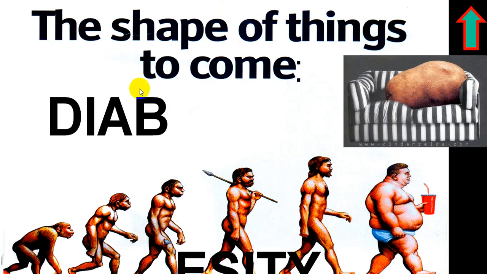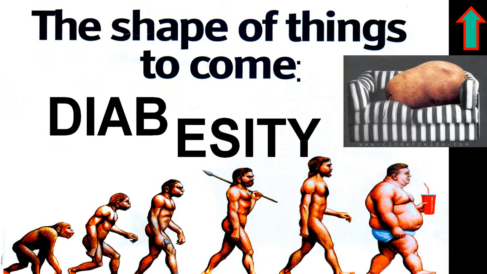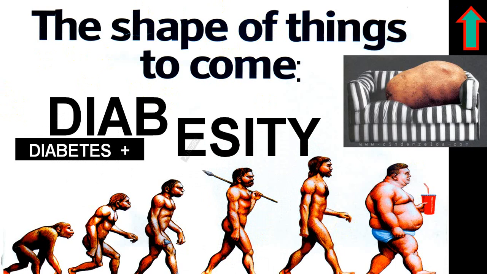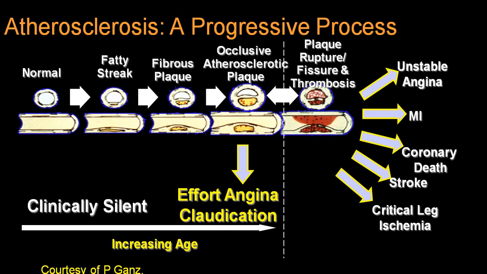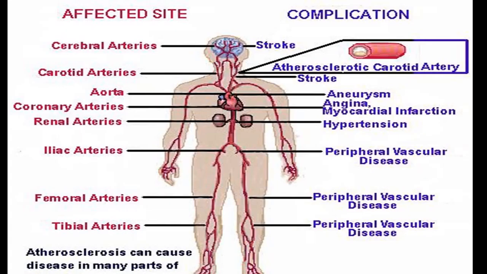Another thing that is very common is diabetes with obesity. We call it cardiometabolic syndrome, quite common. And because of this, TG level is quite elevated. So you can come across these two together. We call it metabolic syndrome or syndrome X. This I already described. So secondary to hyperlipidemia, atherosclerosis, and secondary to atherosclerosis, all these complications.